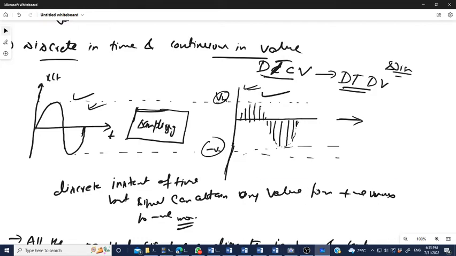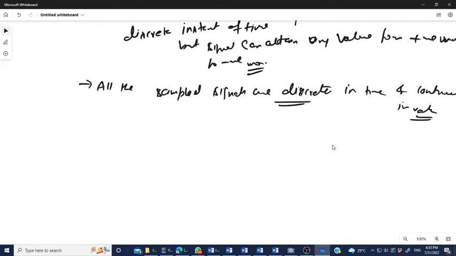You can see the fourth type, the fourth category of signal, which is defined as discrete in time and discrete in value.